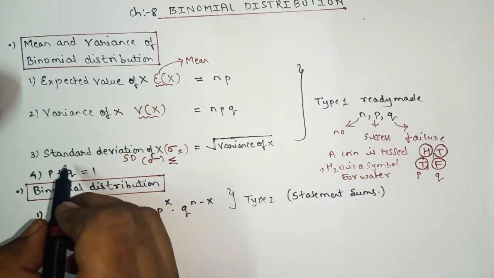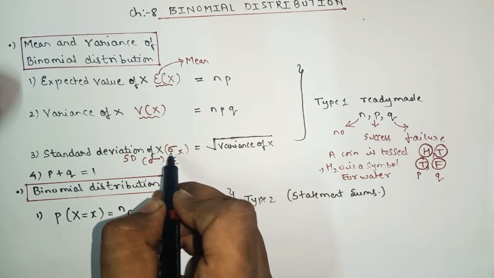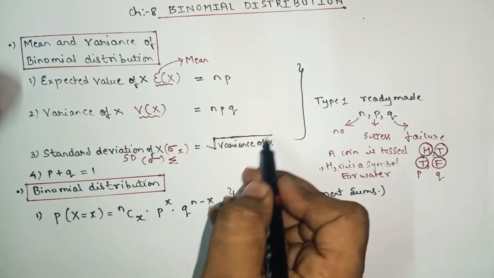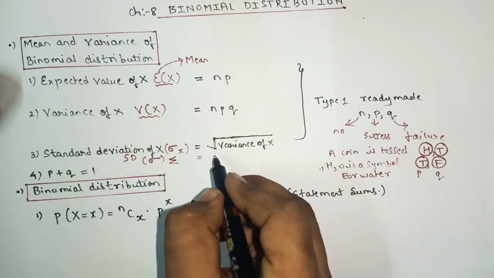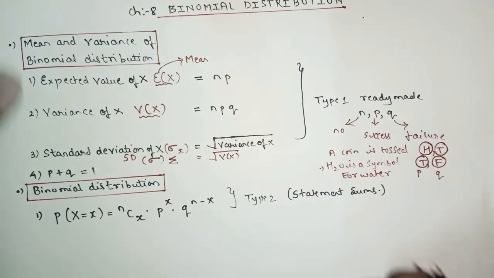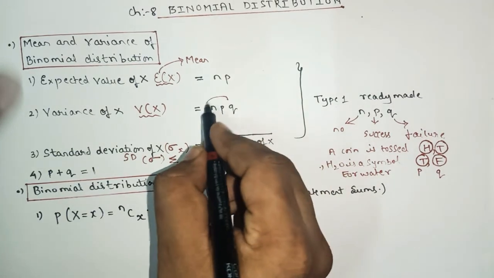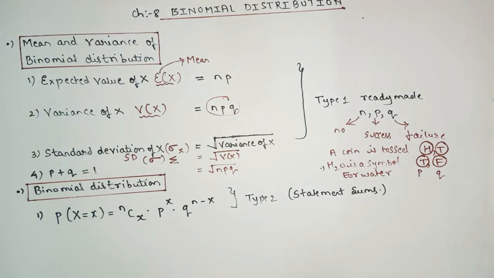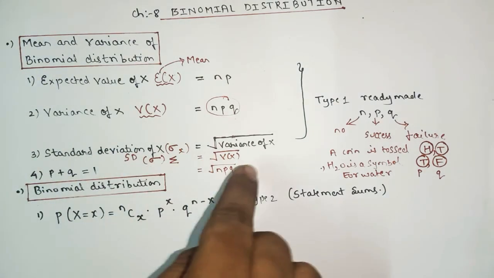So for standard deviation we'll use this symbol, and in the base we'll write X. So this is known as standard deviation of X, which equals the square root of variance of X. Variance of X means V of X, yes or no? Or else we can say V of X is actually NPQ. So in short, the standard deviation formula is the square root of NPQ.